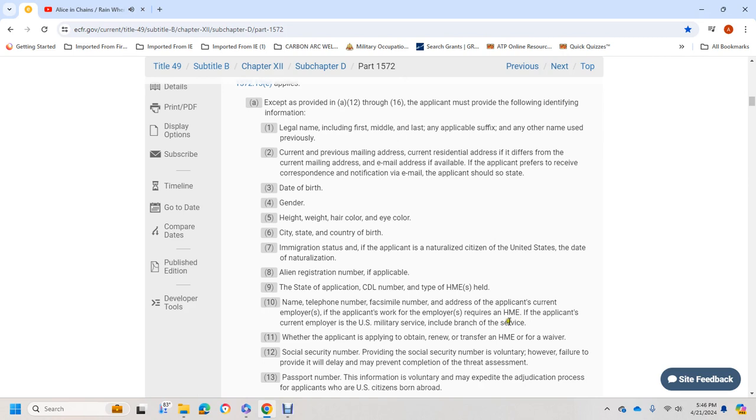U.S. military service, including the branch of service. 11, whether the applicant is obtaining, renewing, or transferring a hazardous materials endorsement, or applying for a waiver. 12, Social Security number. Providing a Social Security number is voluntary. However, the failure to provide it will delay and may prevent completion of the threat assessment.